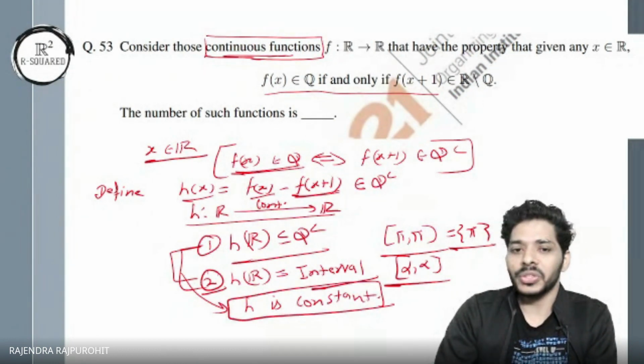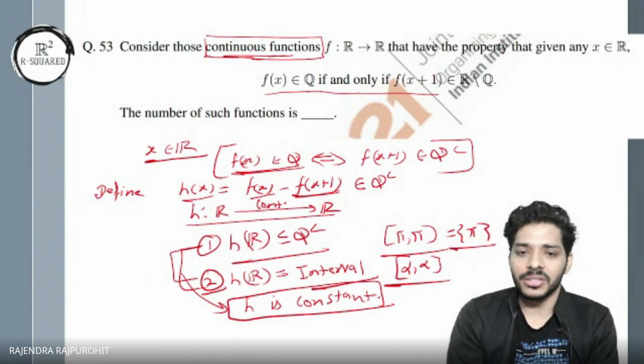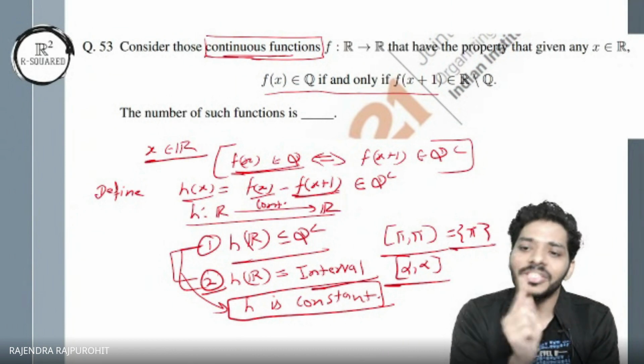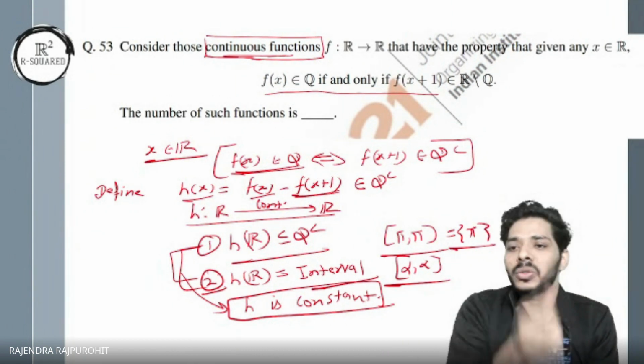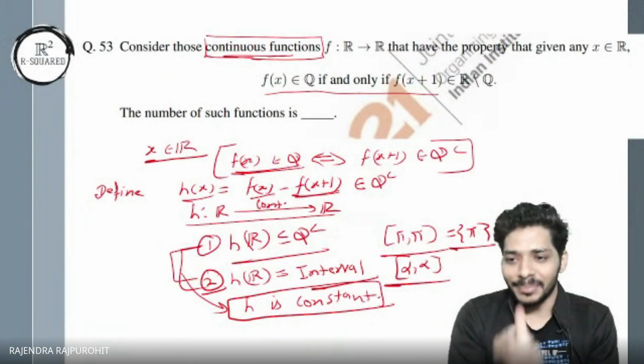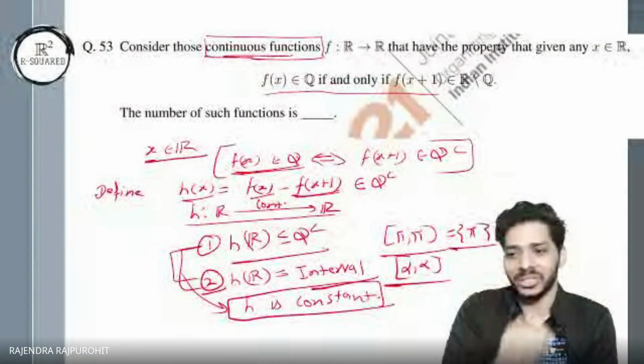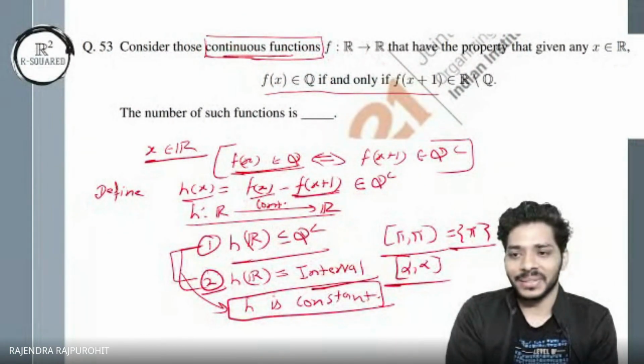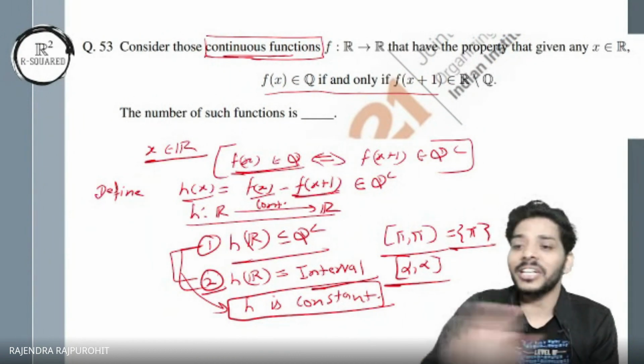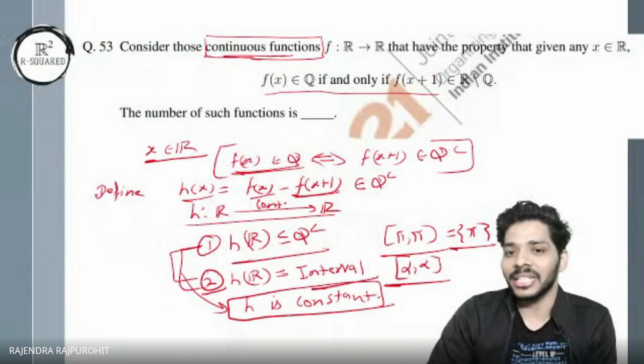Okay, so you get that your function h should be a constant function and a fixed irrational. Now if you go back to f and compare with this, you cannot find any such f, because it is rational and irrational both. So you cannot find a single such function which behaves like this.